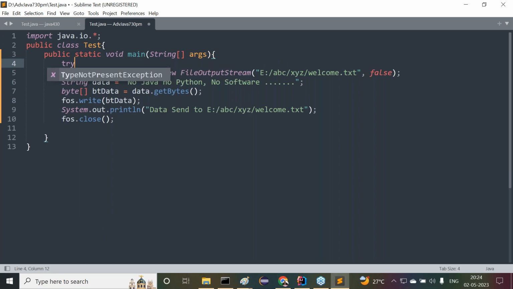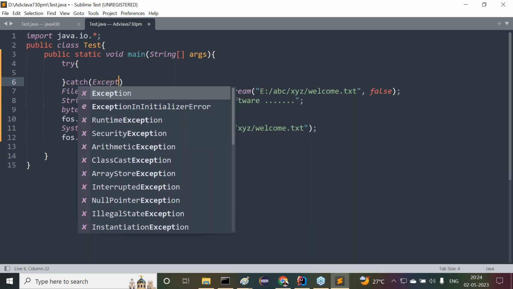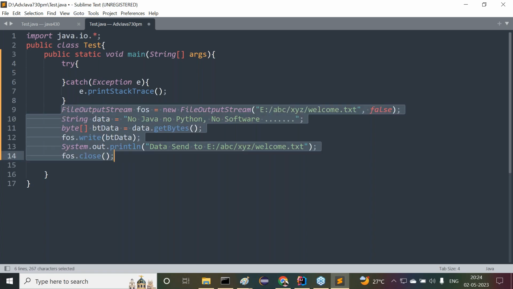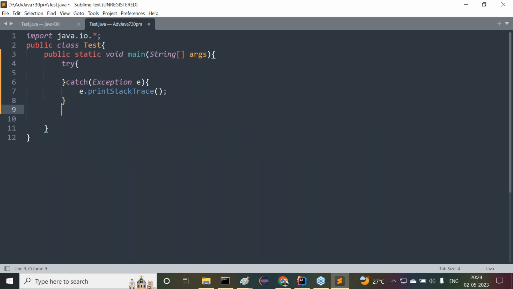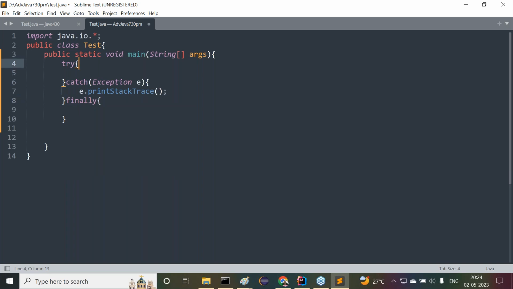Now here we have to use try. Then here I want to provide catch. Inside this we have to use exception e dot printStackTrace method. But observe carefully. If you want to use try catch finally in our program, all of you understand it clearly. There are some conventions we have to follow.